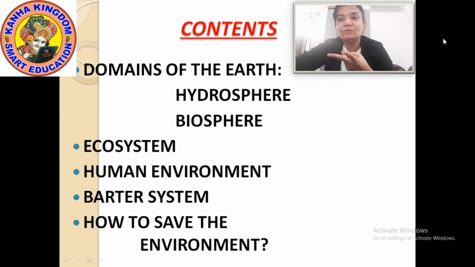In part 2, we had discussed lithosphere and atmosphere. Now two more domains, hydrosphere and biosphere, we will discuss in part 3, that is today. Next is ecosystem. What is ecosystem? Types of ecosystem, we will discuss in this.